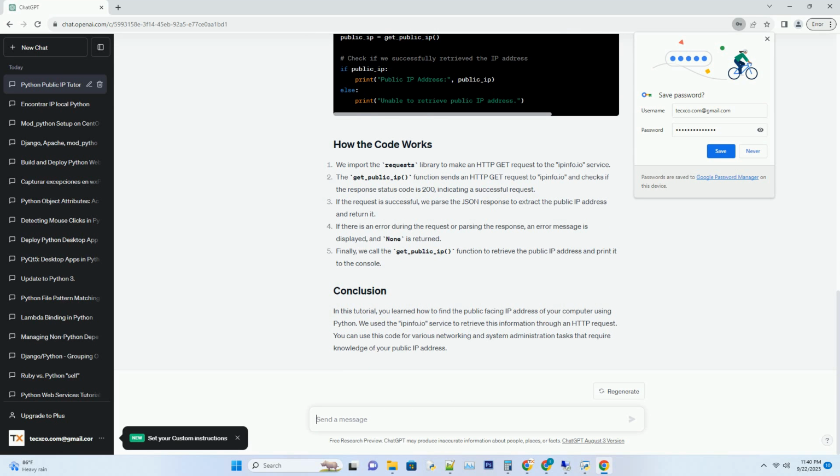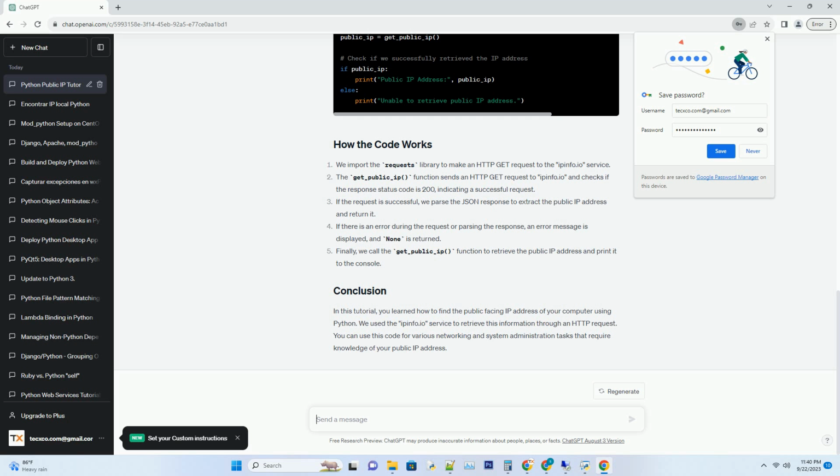Indicating a successful request. If the request is successful, we parse the JSON response to extract the public IP address and return it. If there is an error during the request or parsing the response, an error message is displayed, and None is returned. Finally, we call the get_public_IP function to retrieve the public IP address and print it to the console.